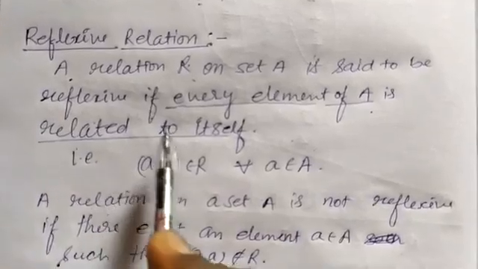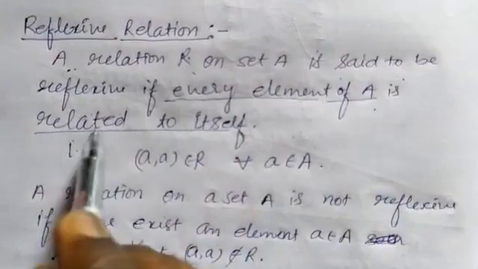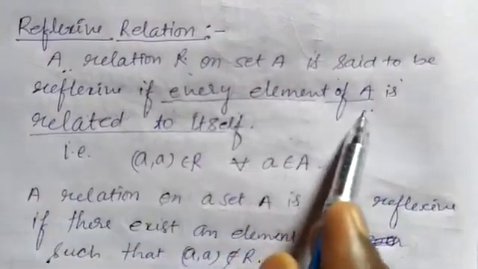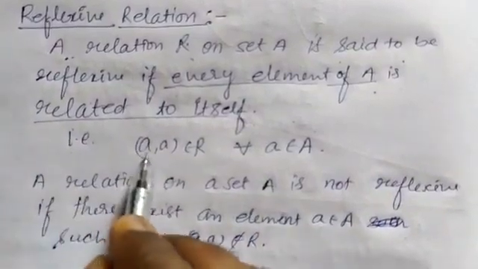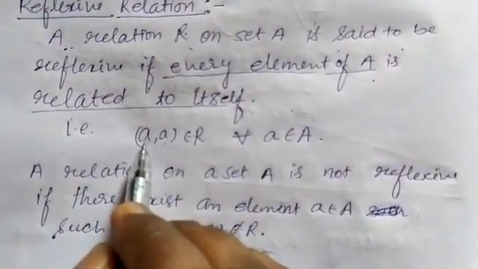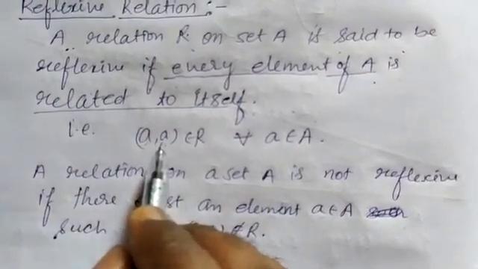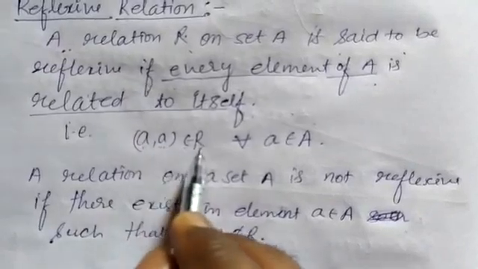Again the definition: a relation R on set A is said to be reflexive if every element of A is related to itself. That is, (a,a) belongs in R.